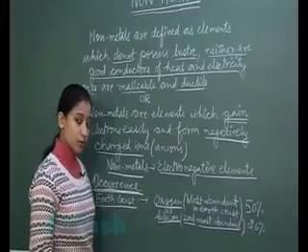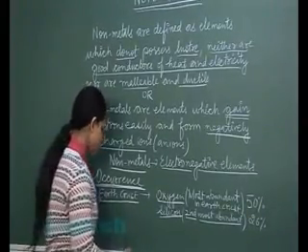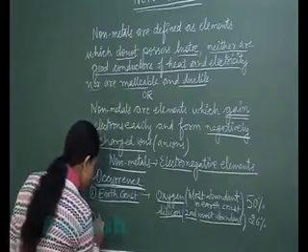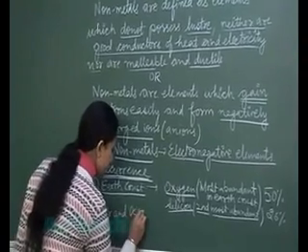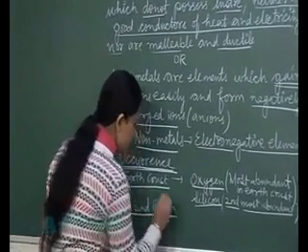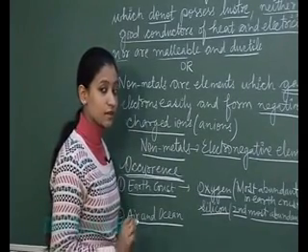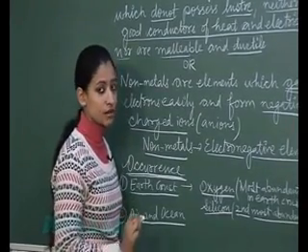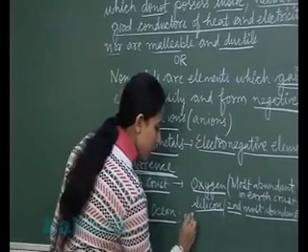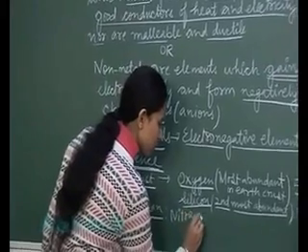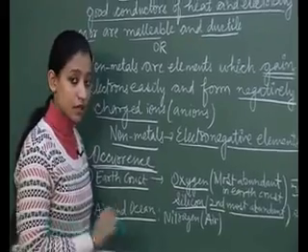They are not only present in the earth crust, they are also present in the air and the ocean. We know that the most abundant element in the atmosphere is nitrogen, and nitrogen is a non-metal. It is the most abundant element in the air.